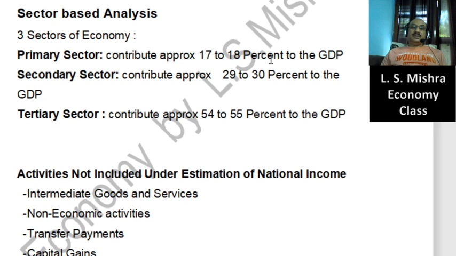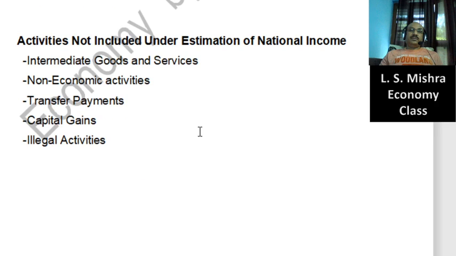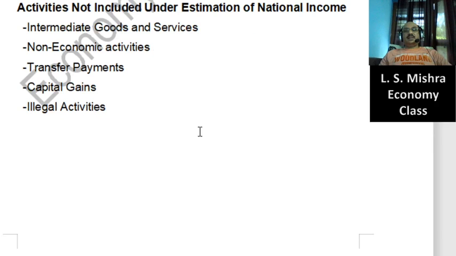The contribution of the primary sector decreases and the contribution of the tertiary sector increases. That's the trend, and the same trend is being followed in our country. So it was all about the sectoral analysis. After the sectoral analysis, the next subtopic under national income is the activities not included under estimation of national income.